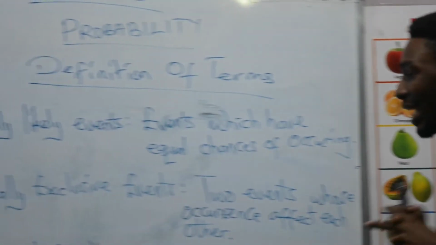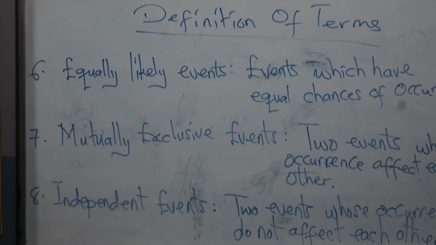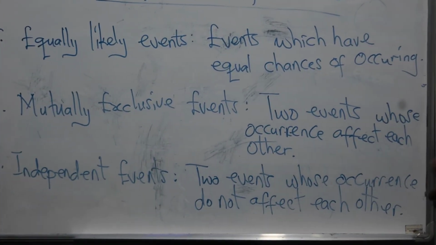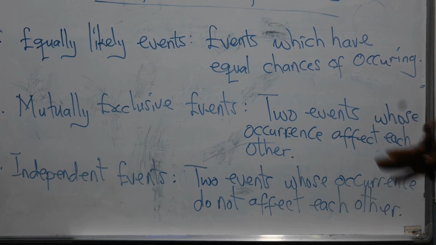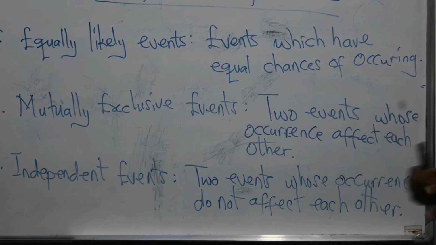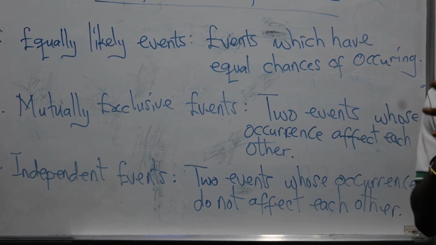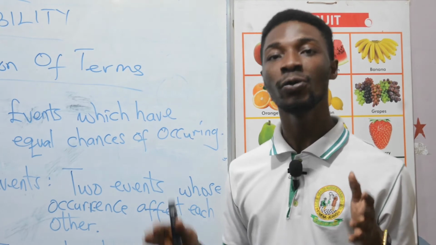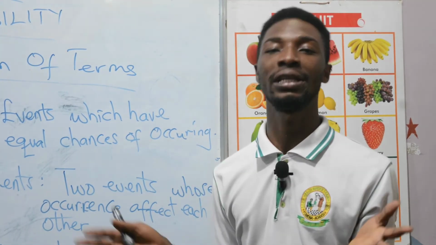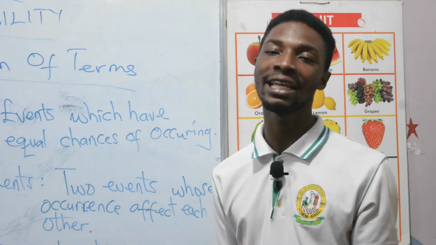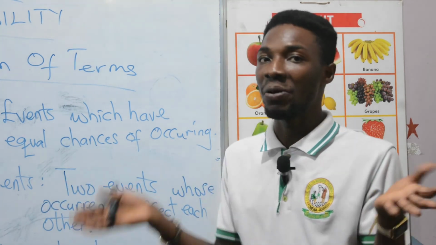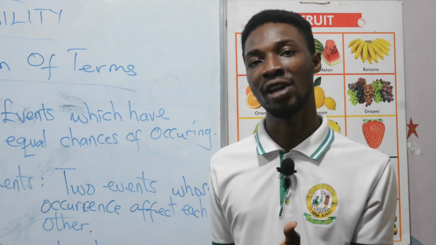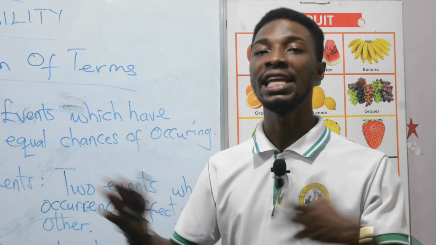The next thing is independent events. If we have two events whose occurrence does not affect each other, then they are called independent events. For example, the sun and the rain can come together at the same time. And it can be raining whilst the wind is still blowing. So the wind and the rain can be taking place at the same time. The occurrence of the rain does not affect the occurrence of the wind. So the two events are independent.